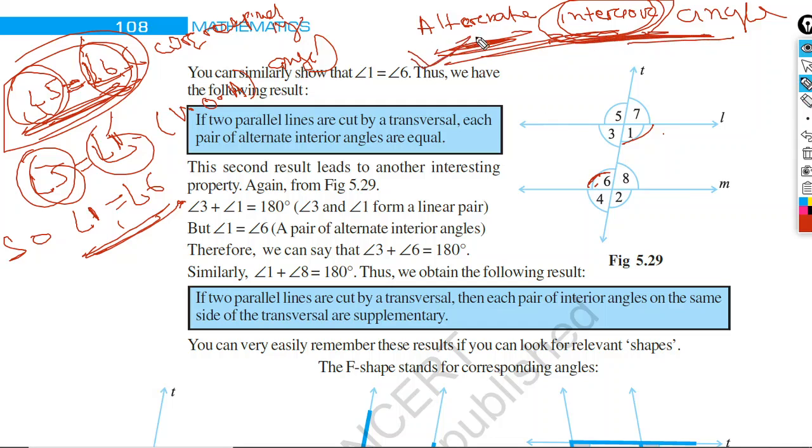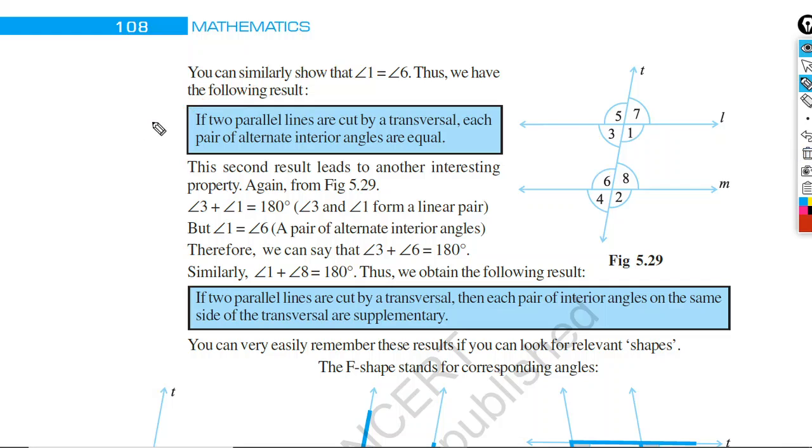Similarly we can prove that angle 3 is equal to angle 8. So we can say alternate interior angles are equal. If two parallel lines are cut by a transversal, each pair of alternate interior angles are equal. Please pause the video and write it down. Here, angle 3 equal to angle 8 and angle 1 equal to angle 6.